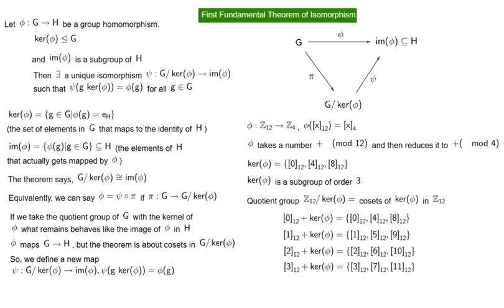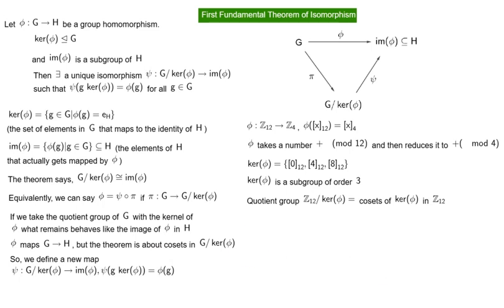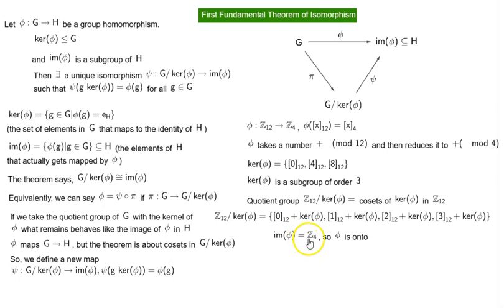Similarly for congruence classes 2 and 3. So in the set form, we can write Z sub 12 by kernel of phi is equal to 0 plus kernel of phi, 1 plus kernel of phi, 2 plus kernel of phi, and 3 plus kernel of phi. Image of phi is equal to Z4.